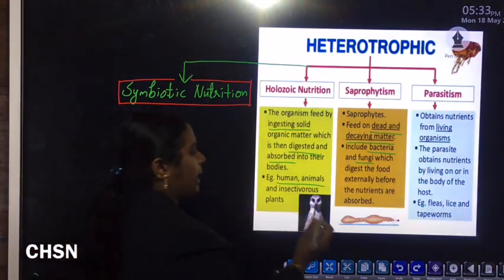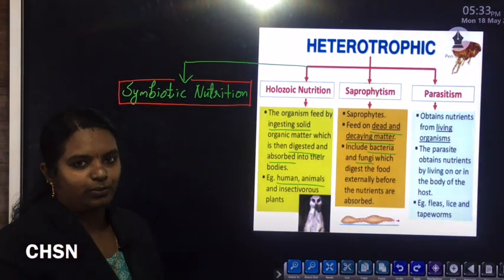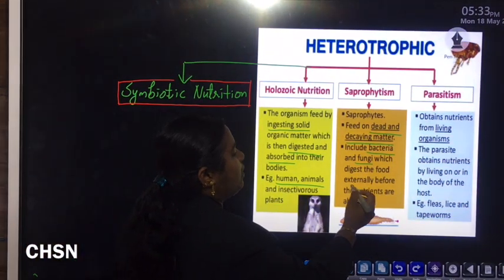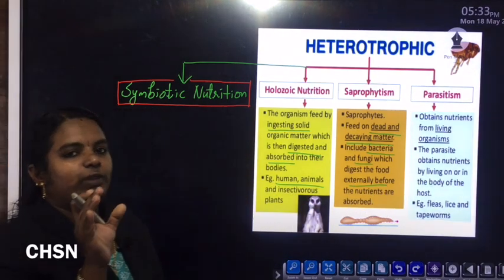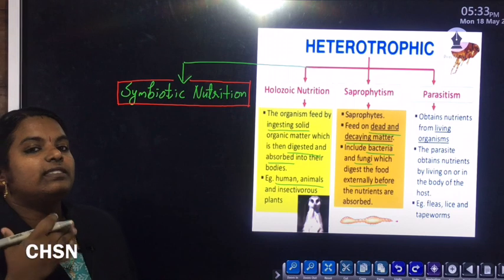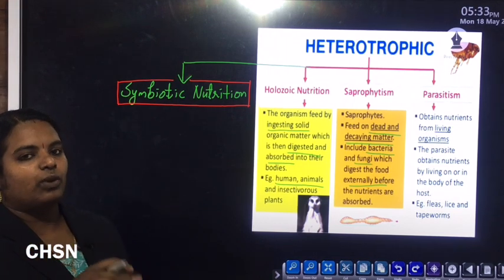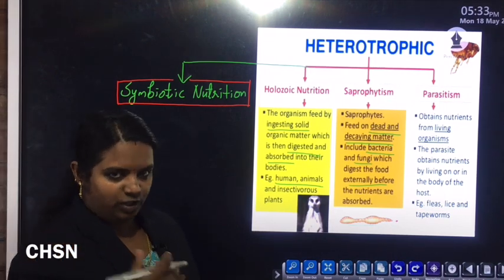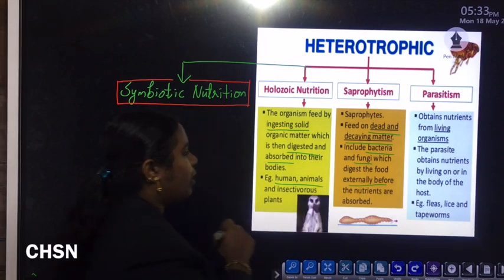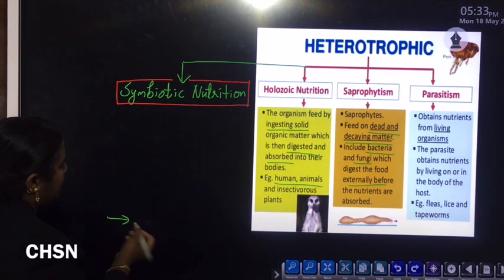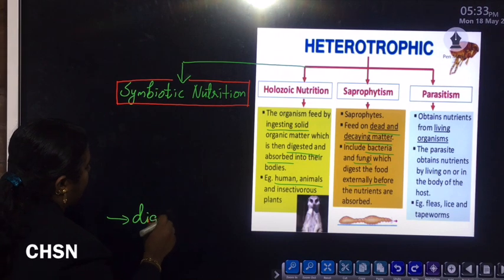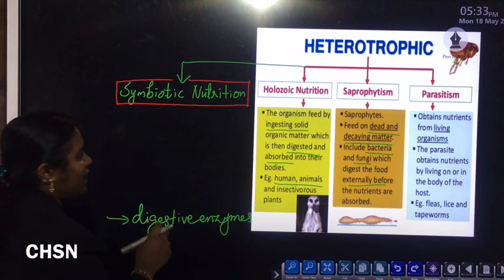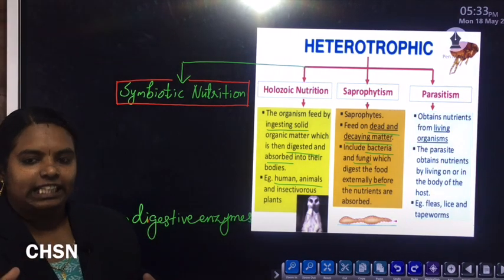The actual mechanism that takes place during saprotrophic nutrition is that bacteria or fungi digest the food externally. So the process of digestion takes place outside the body of that organism, outside the body of fungus or bacteria itself. How does this process take place? Firstly, these bacteria or fungi release some digestive enzymes on the body of that dead or decaying matter.